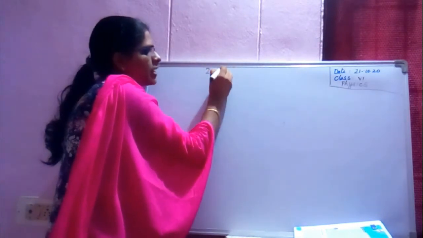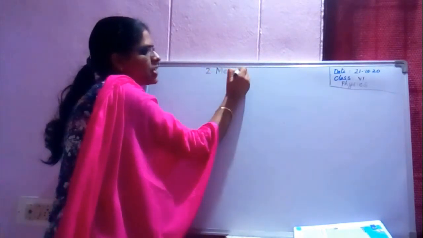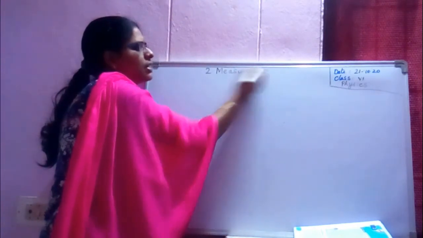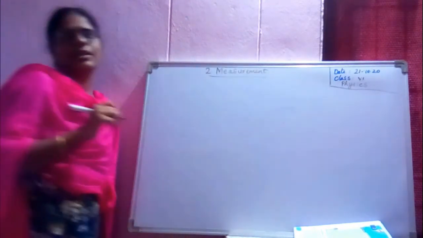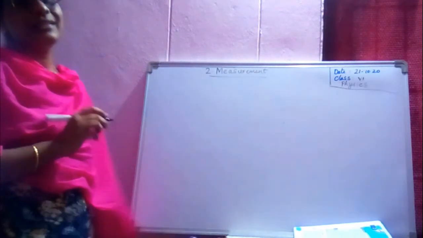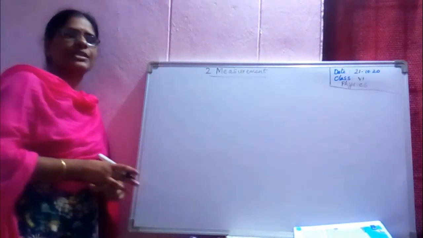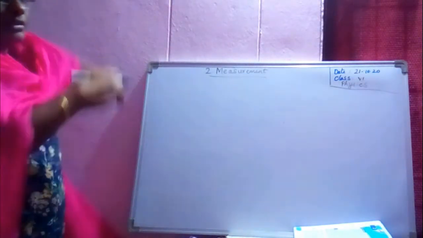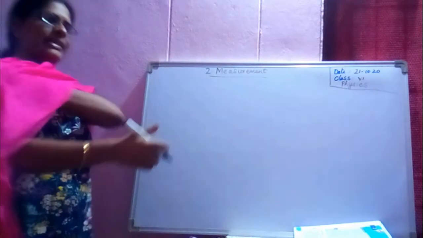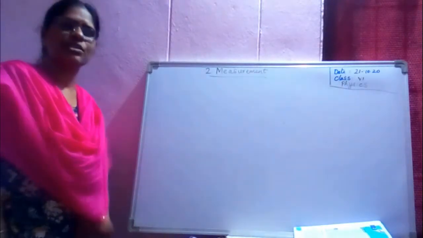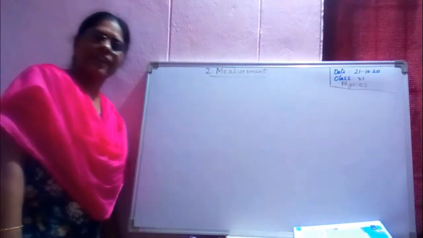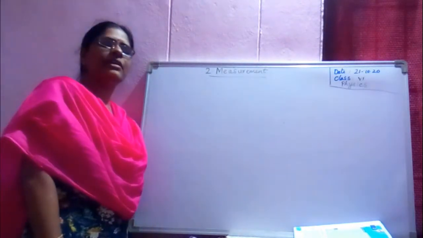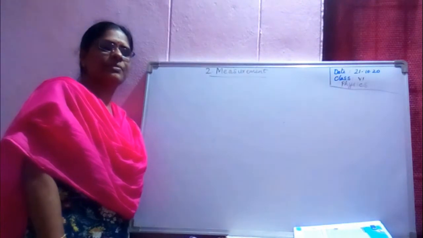We have started our second chapter, measurement, and in this we have studied the three systems of units to measure any physical quantity. These three systems of units are FPS system, CGS, and MKS system.